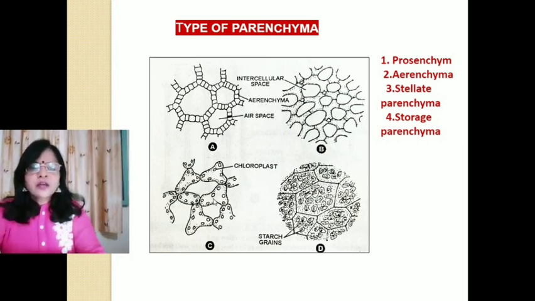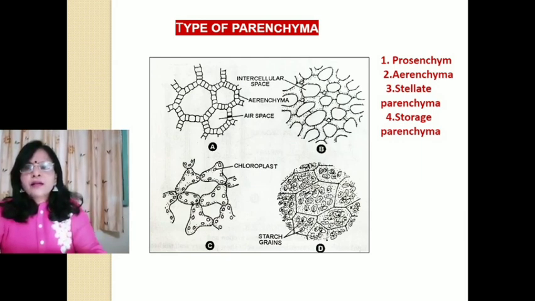Next is storage parenchyma. They store reserve food material like sugar, protein, oil, and are called storage parenchyma. Examples are fruits, storage roots, etc. The reserve food material is mostly starch.